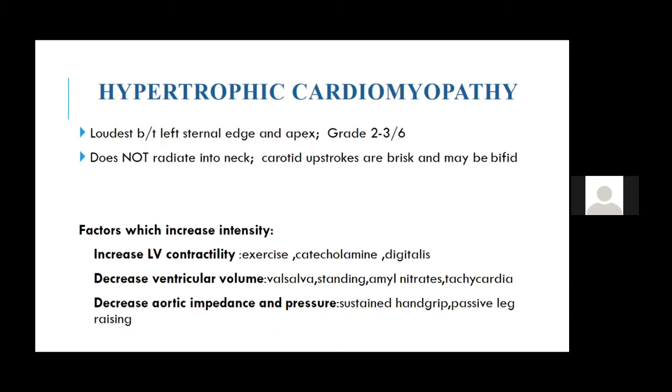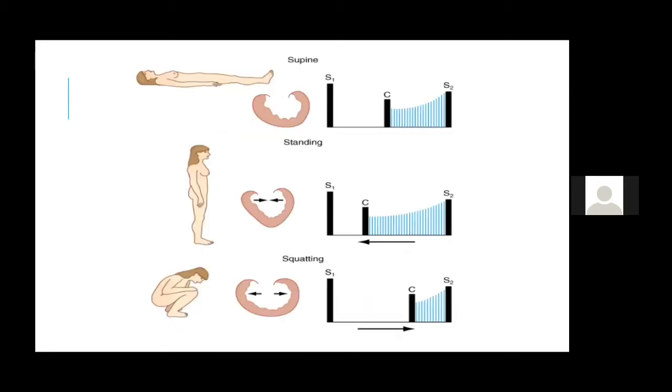Now, what decreases the murmur of hypertrophic cardiomyopathy is squatting. In squatting, the SVR increases, increased blood flow goes to the LV, and the LV cavity size increases. When the LV cavity size increases, the dynamic LVOTO decreases, and that is why you get a decreased intensity of the murmur. So anything which increases the LV cavity size will decrease the intensity of the hypertrophic cardiomyopathy murmur. So these are the dynamic auscultation maneuvers which differentiate AS and hypertrophic cardiomyopathy.